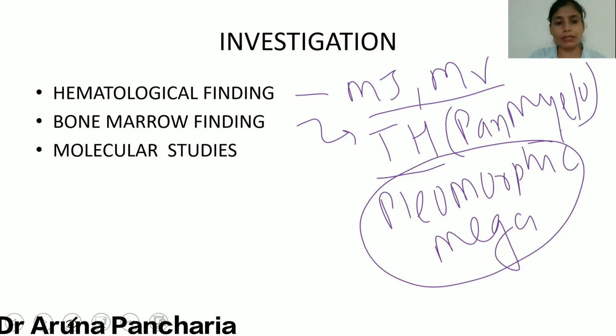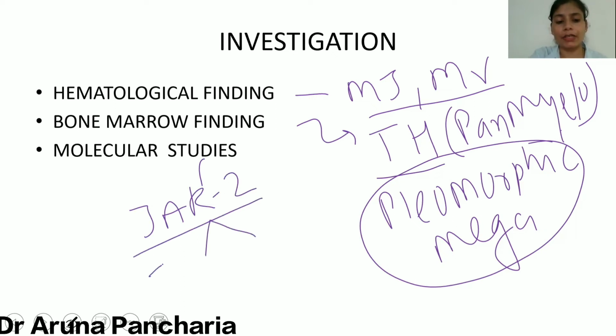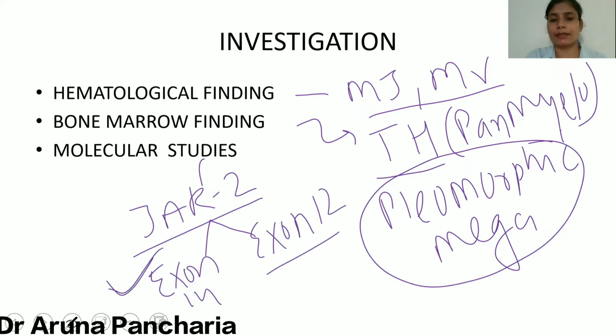Now coming to the molecular studies, there is a JAK2 mutation. It can involve exon 14 or exon 12. In the majority of cases, over 90 to 95% of the cases, it involves exon 14.